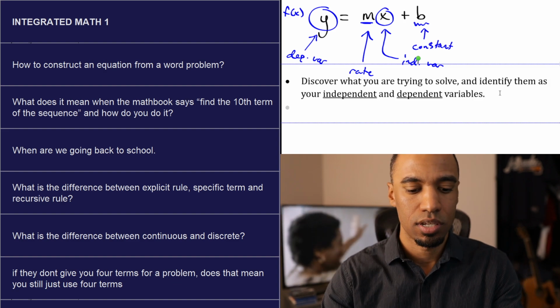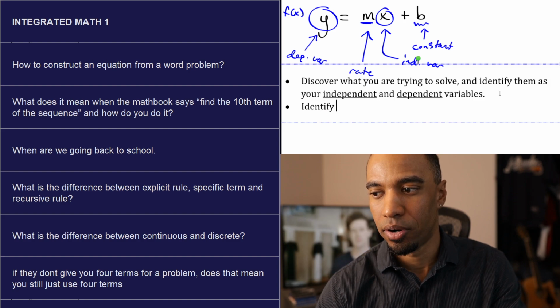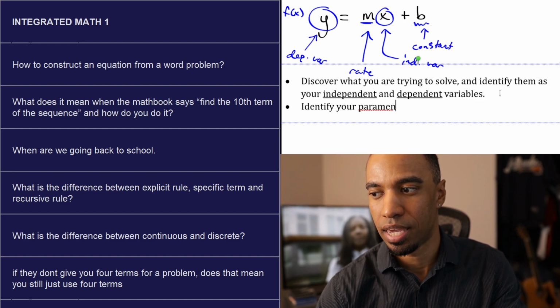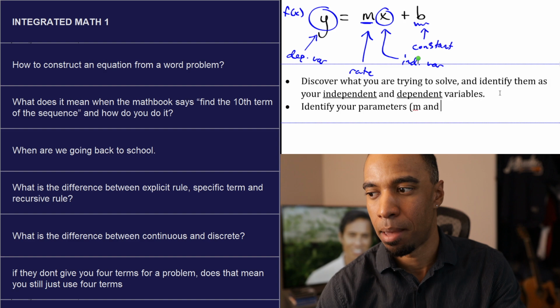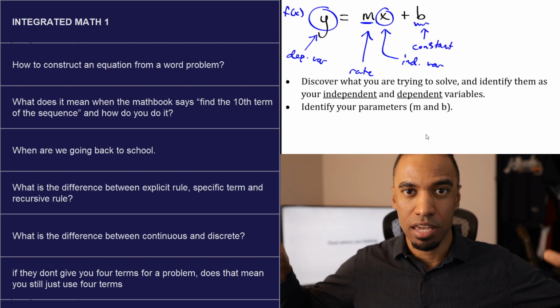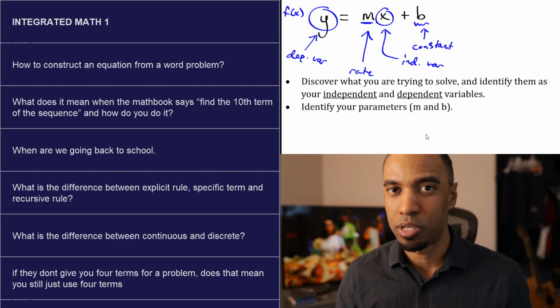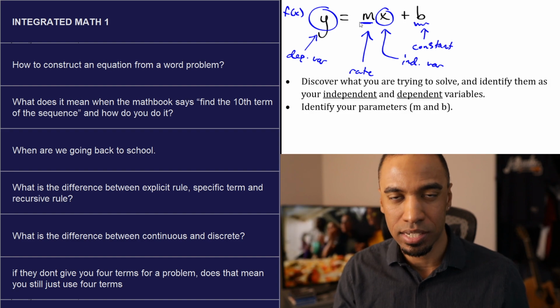Okay, the next thing is identify your parameters. What a parameter is, in this case, I'm looking at that m and that b. Parameters are numbers that they fix for you to use, meaning that $40 per hour would be something like m. That would be your rate of something.